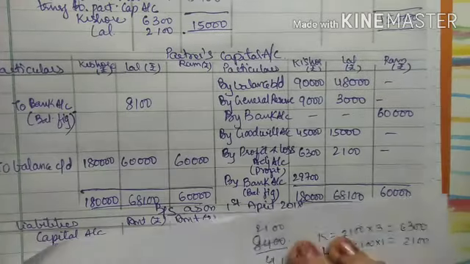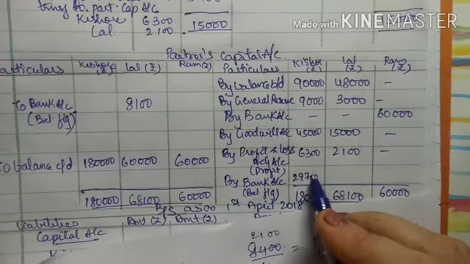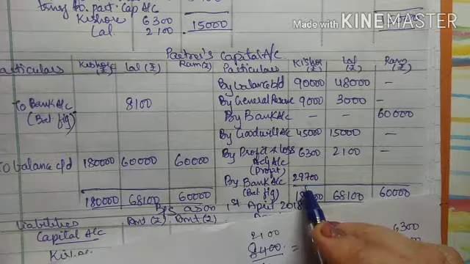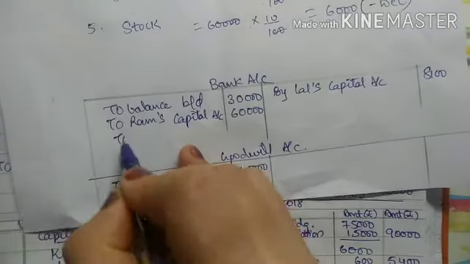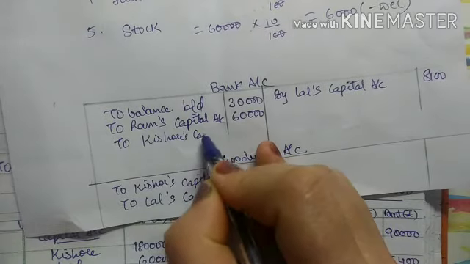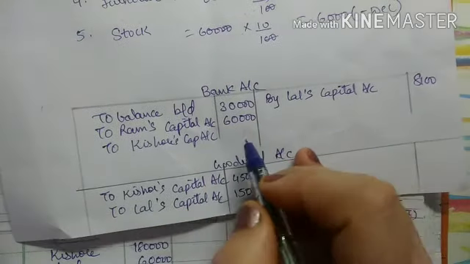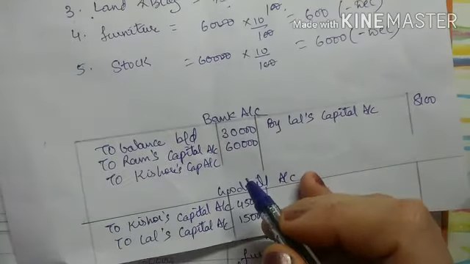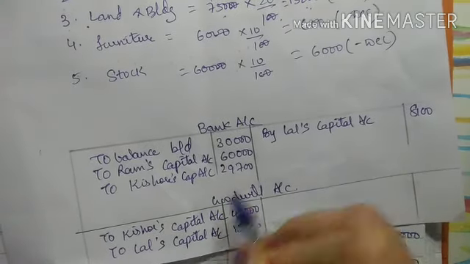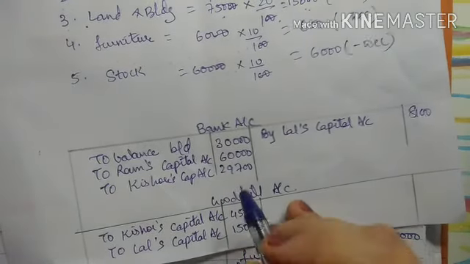Now this side, this is in the credit side, means bank account debit to Kishore's capital account. So in bank account debit side I will write to Kishore's capital account, and the amount is 29,700. Right? So I have done this.